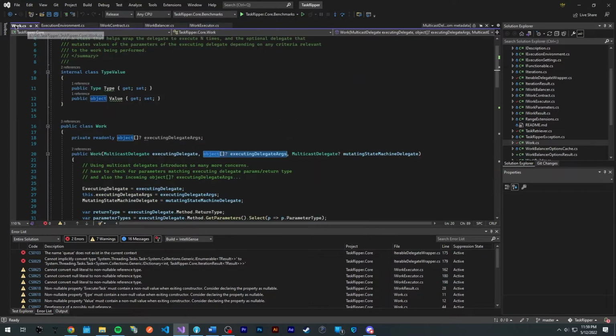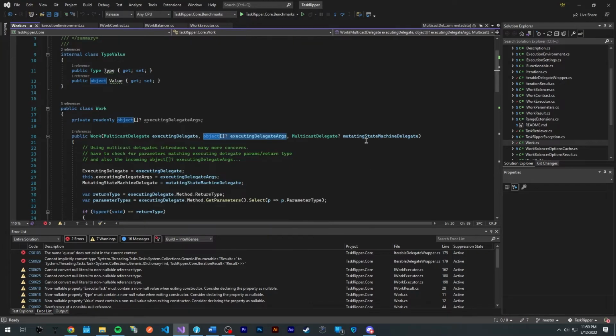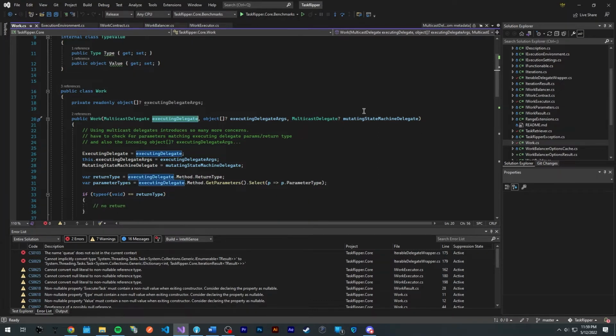So the idea is we will have another delegate that's called a mutating state machine. What it's responsible for is providing you with the ability to run another function after this execution or before the execution to essentially check the state of the parameters and modify them if necessary.